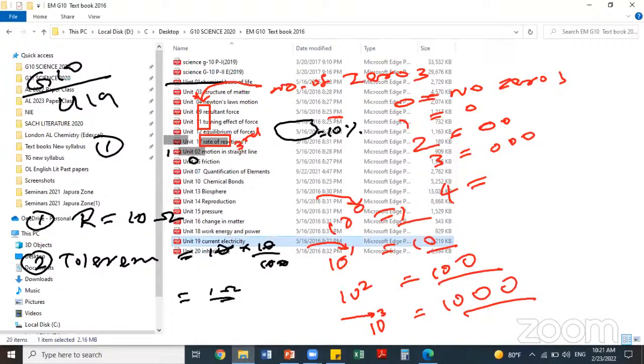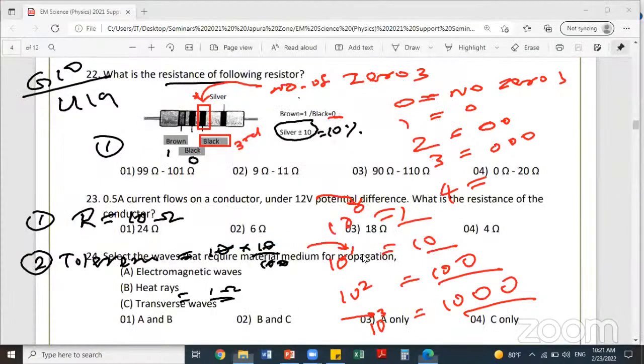Plus or minus 10%. Can you all see the screen here? This is grade 10, chapter 19. These colors, no need to memorize. Don't memorize this table, you will go mad, right? This is given in the exam. Each color, the value they will give in the exam. And this percentage also they will give. This is plus or minus 10%. So they have to multiply this by 10%.